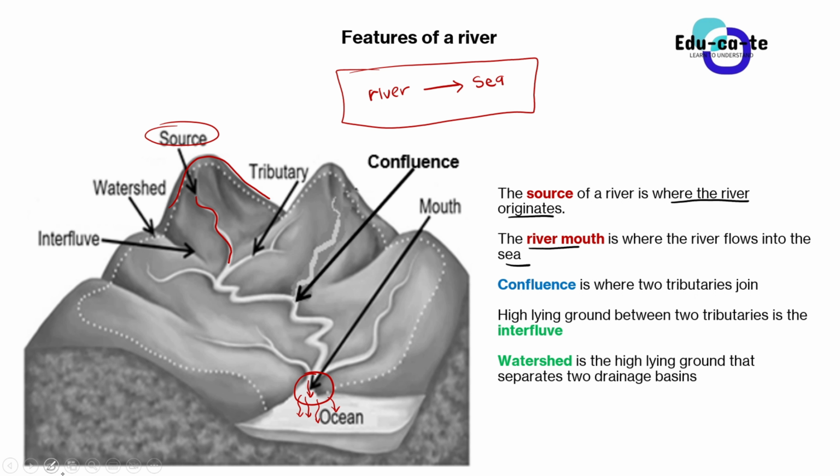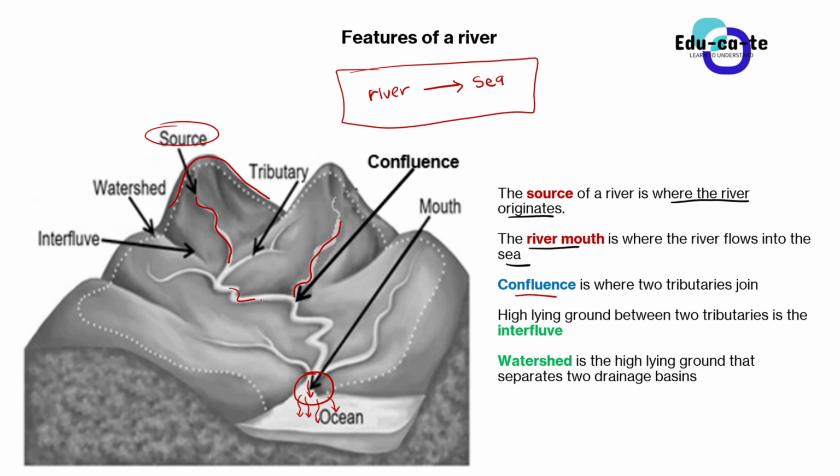Remember that we have said that two tributaries actually join to form a river, basically. So the confluence is the point where we find two tributaries joining, or you can say where two streams join, because the confluence can refer to two rivers meeting at some point. So where two rivers meet, or where two streams meet, or where two tributaries meet, that is still correct as well.